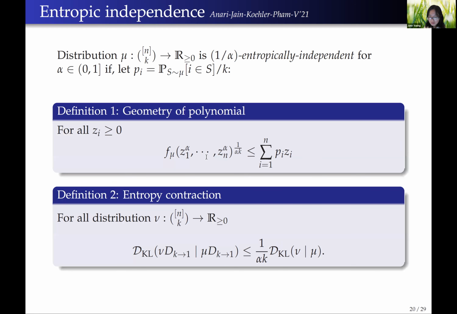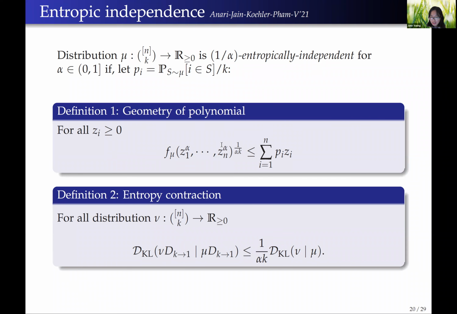So now finally we are ready to define entropic independence. A distribution mu is alpha-entropically independent if the transformation of the generating polynomial is bounded above by its tangent at the point z1 to zn equal to 1. Here the transformation is defined like this, and this pi i, which is the marginal of the element i divided by k, is actually also the first derivative of f mu in zi, where all the z1 to zn are set to 1.